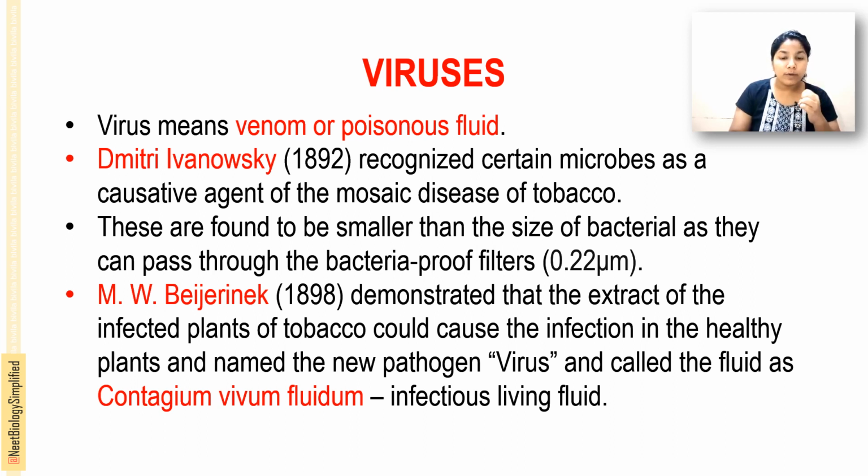He demonstrated that the extract collected from the infected tobacco plant could cause infection in healthy plants, and named the pathogen virus. The fluid that can cause the infection is called Contagium vivum fluidum, or infectious living fluid, because that fluid itself can cause disease in other healthy plants also.